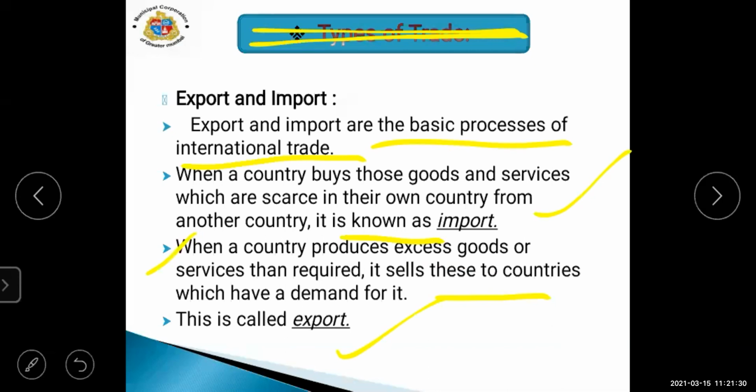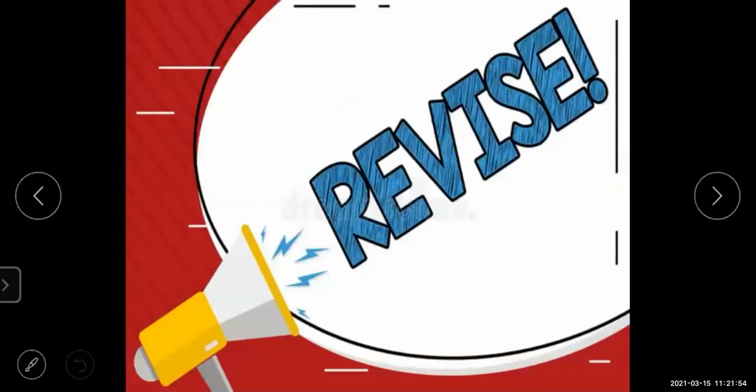They export because they have the product in a very large quantity. And if a country does not have the product we are demanding, then it is importing. This was about export and import.